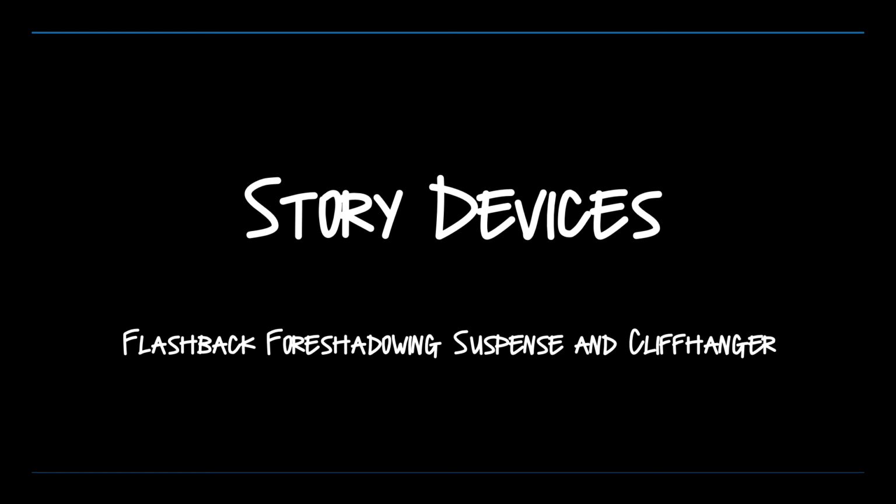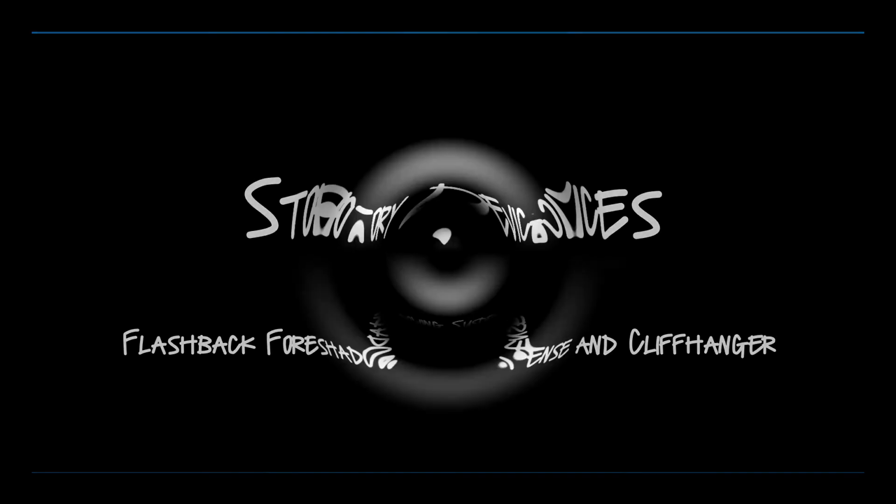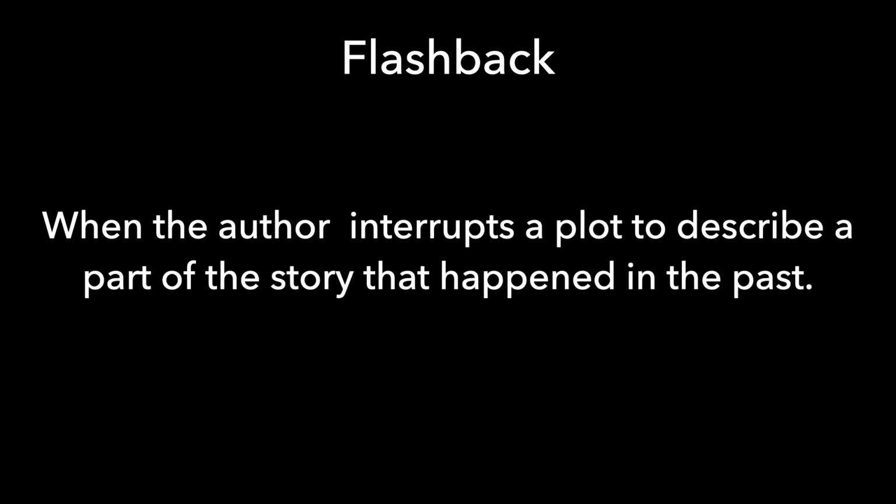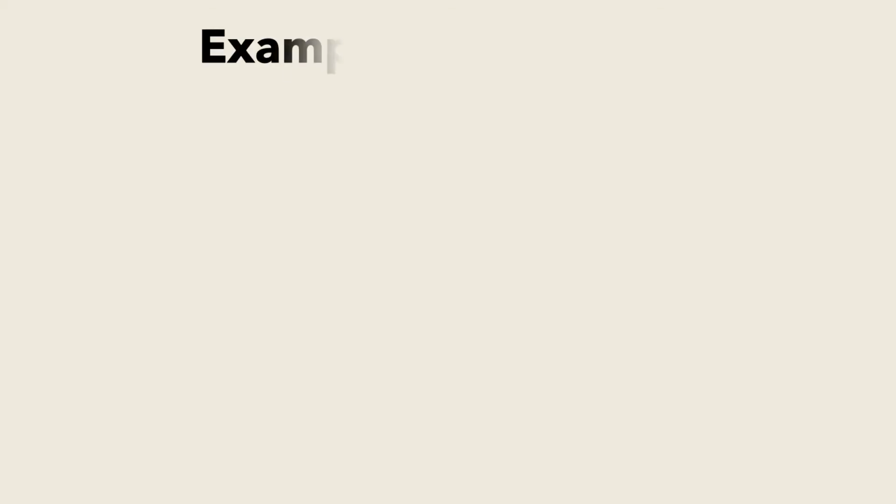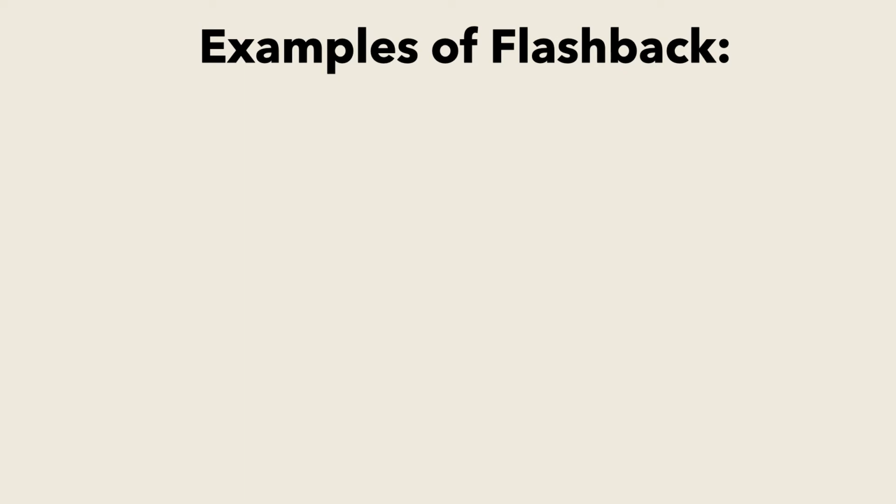Today we are going to talk about story devices: flashback, foreshadowing, suspense, and cliffhanger. Flashback. Flashback is when the author interrupts a plot to describe a part of the story that happened in the past. Some examples of flashback.